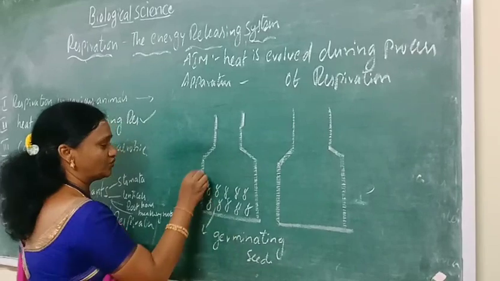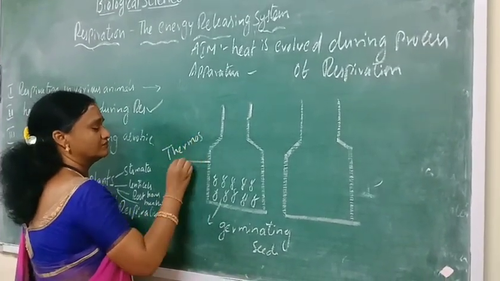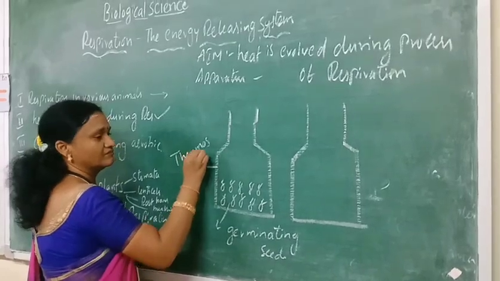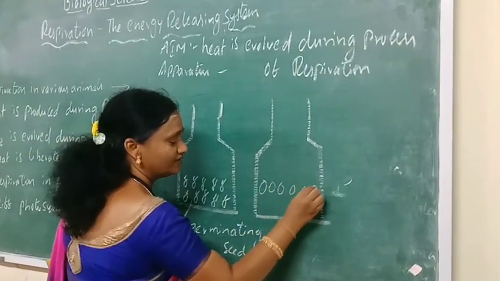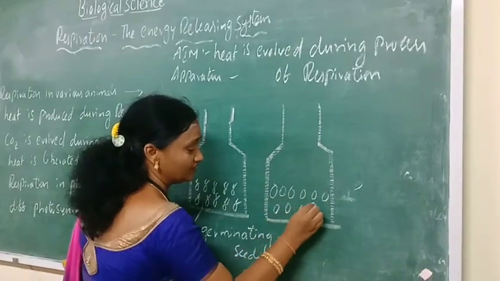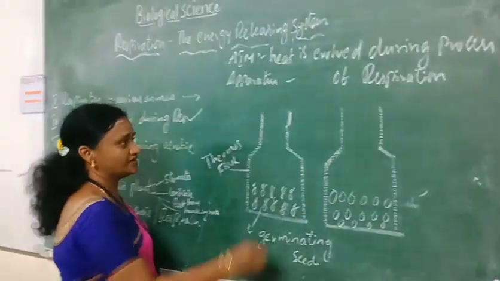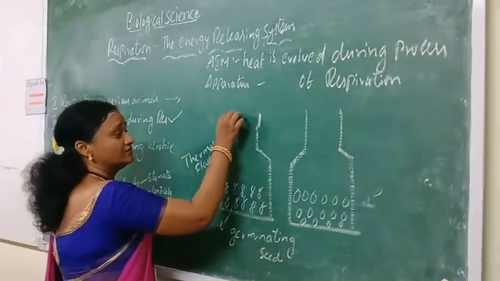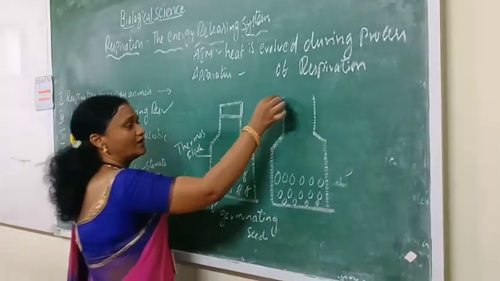In the other thermos flask, we fill the dry seeds, as we saw in the previous experiment. Then close these thermos flasks with the help of one-hole rubber stoppers.